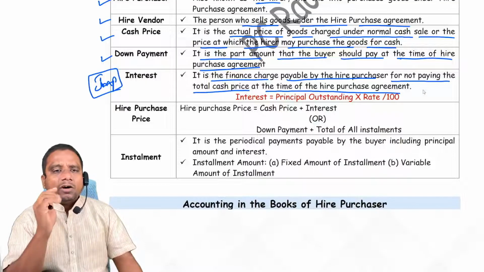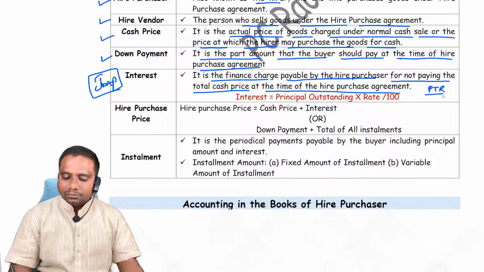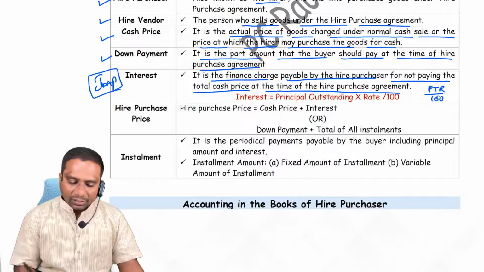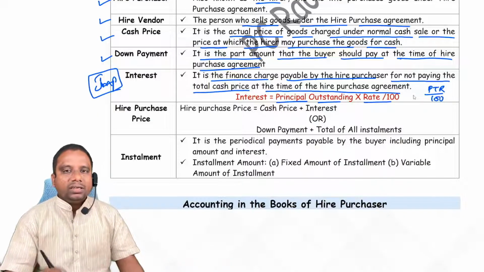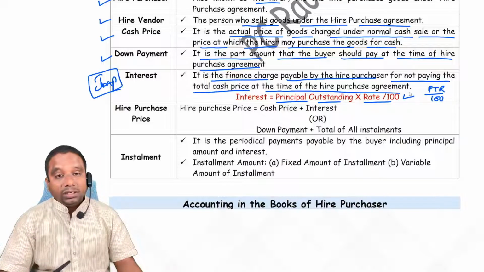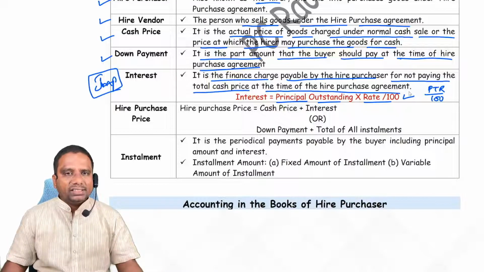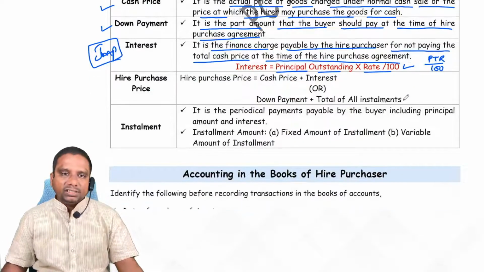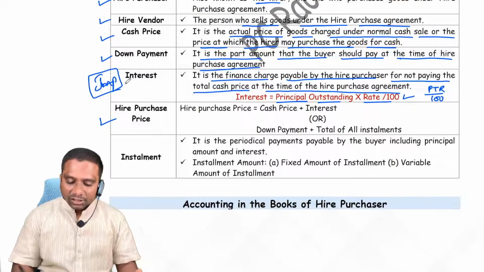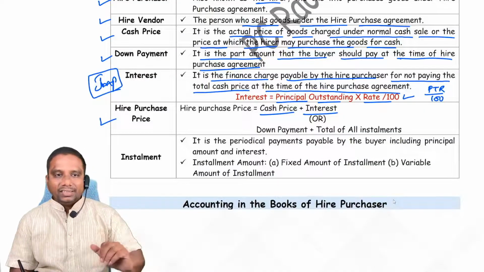You people know very well how to calculate interest: PTR by 100, principal, time and rate. Here, principal outstanding into rate by 100, time factor 1 year. Clear? This is the calculation of interest, but it is not that simple, students. We have various cases of how to calculate interest, which we will discuss. Next one, hire purchase price. Hire purchase price is nothing but cash price plus interest.